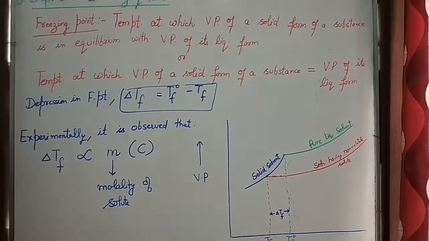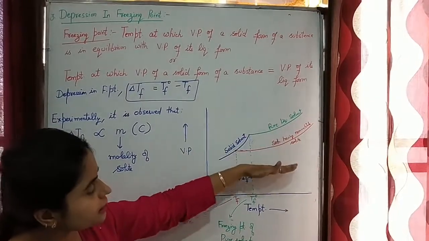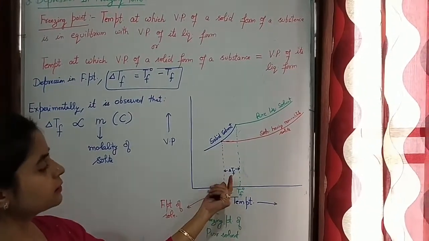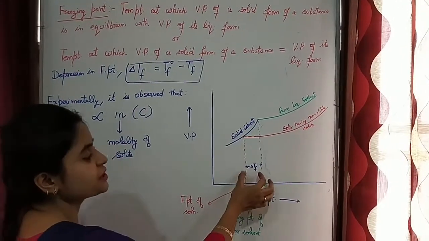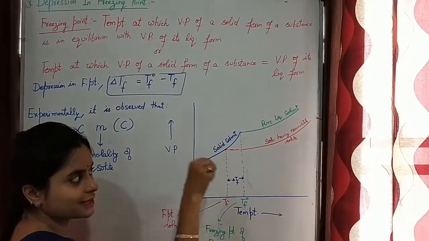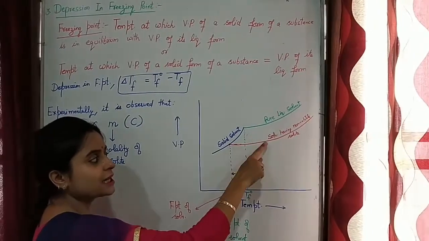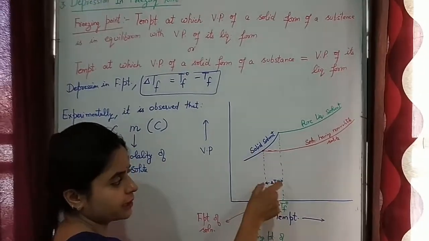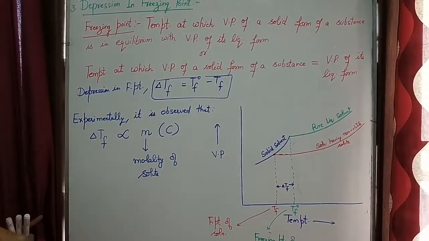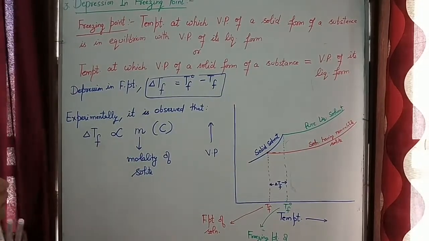It means greater the concentration of solute in solution, more will be the fall in its vapor pressure value and more will be the difference, or more will be the depression in freezing point. जितनी ज़्यादा नॉन वोलेटाइल सोल्यूट की कॉन्सेंट्रेशन होगी सॉल्वेंट के अंदर, उतना उसका वेपर प्रेशर लो होगा, जितना ये लो होगा उतनी उसकी वैल्यू भी, ये जो डेल्टा टीएफ की वैल्यू है वो भी कम होती जाएगी. That means delta Tf, depression in freezing point, depends on concentration of solute.